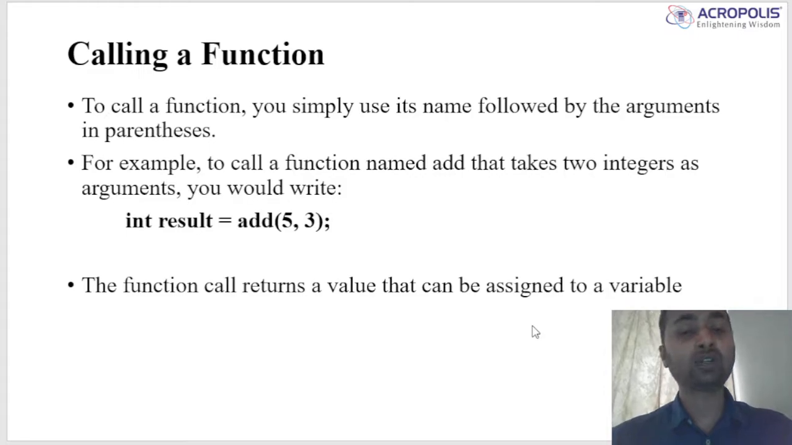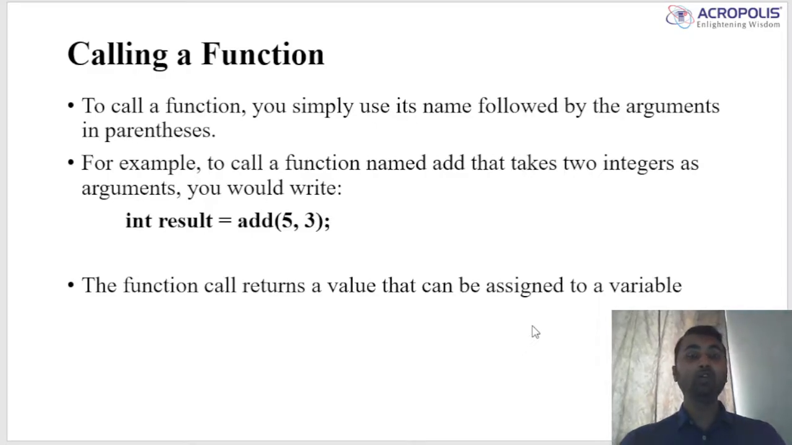Then calling a function. To call a function, you simply use its name followed by the arguments in parentheses. Just like we want to call the add function without using any return type, we simply write add, then small braces, then the values. If we are using integer types, we send 5 and 3. If we are using float type, we send 5.03, 3.04, then a semicolon.